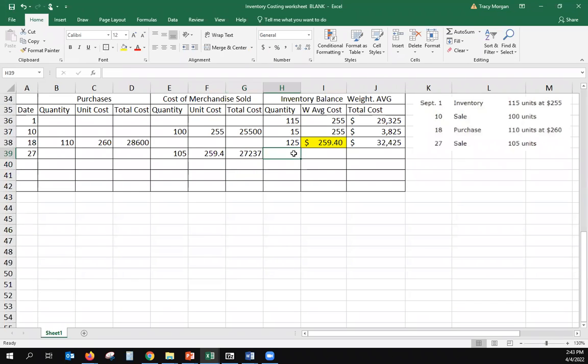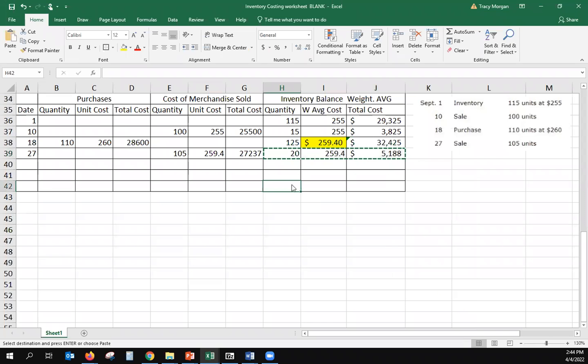And to find ending inventory, we had 125 units, we sold 105, therefore we're left with 20 units, average cost of $259.40, for a total ending inventory of, so the main thing you need to know here, $5,188 is ending inventory, okay? So that is our ending inventory right here.